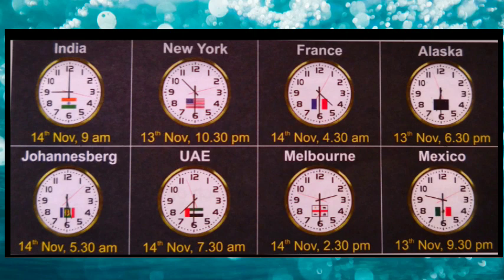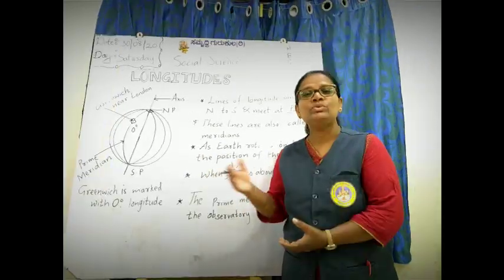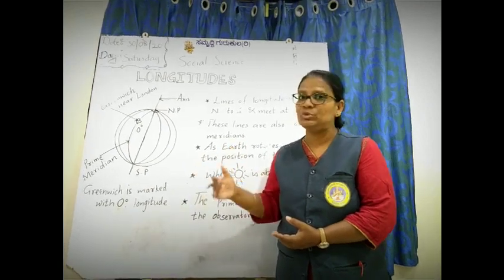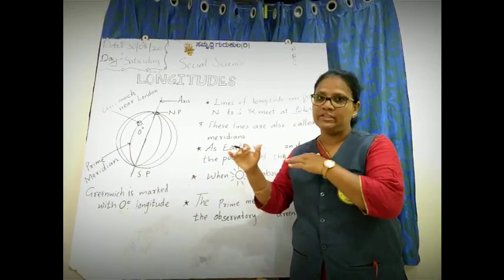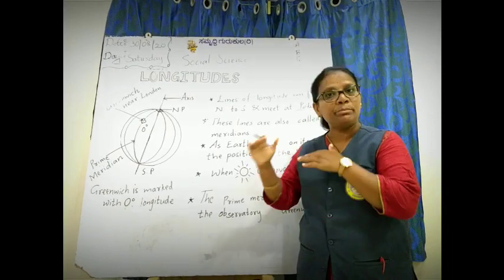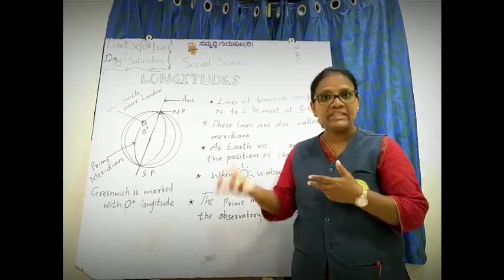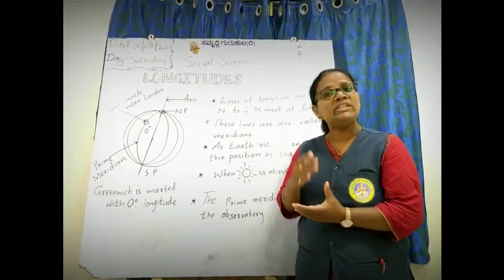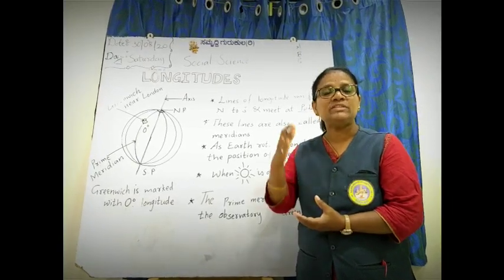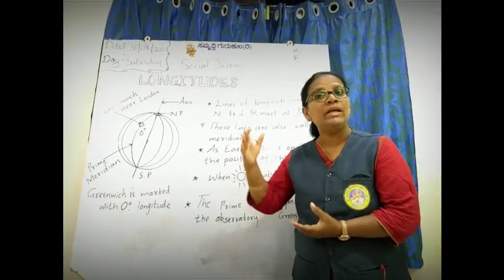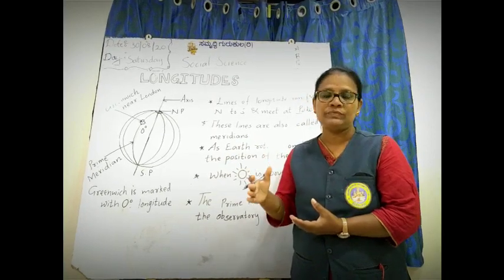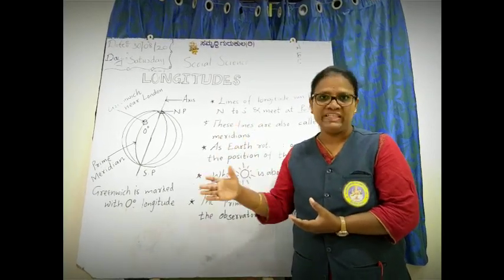If you compare India with Johannesburg, UAE, Melbourne and Mexico, you can see the variation in the time. So children, from the chart you came to know there is a variation in the time as you compare with India. Why is the difference there? The difference is because of the position of the place.